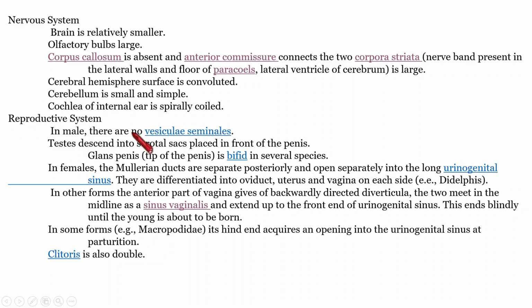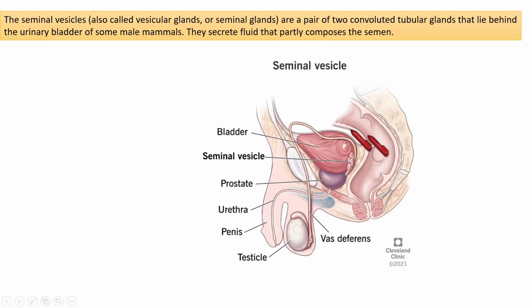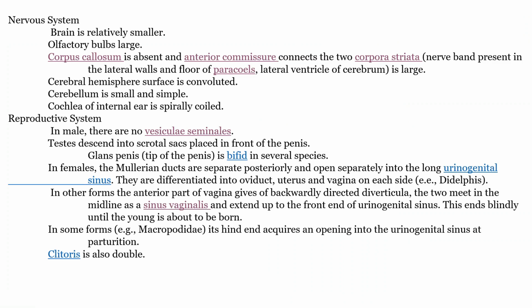In male, there are no seminal vesicles. Seminal vesicles are those convoluted tubules that we can see on either side of the urinary bladder. I will show you. Its role is that it secretes a fluid that will form a part of the semen. That is the role of the seminal vesicle. So that is absent in male.